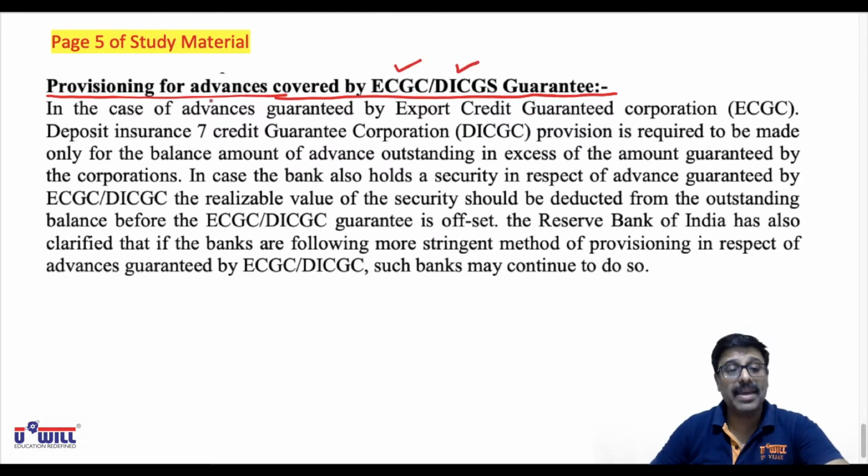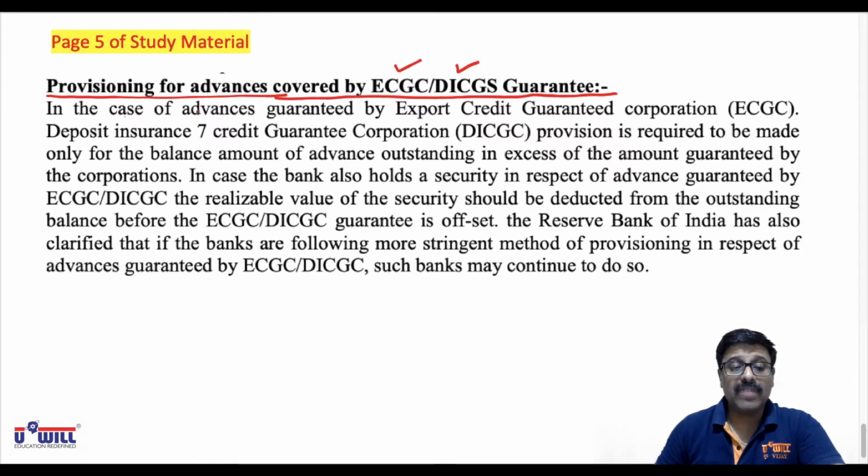All of you look at page 5 of your study material, you'll find it in that. After I read this paragraph, I'll make you write the format in which you would solve the related practical question. And then a mixed example also will be taken up today, which includes this ECGC guarantee also, plus the provisioning requirement we studied in the last lecture also. So look at it everyone, be attentive.